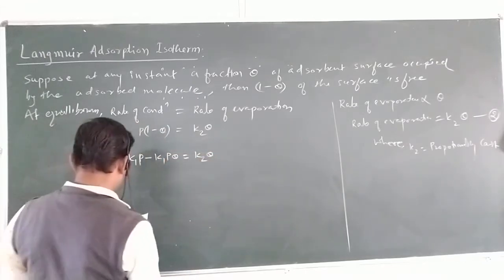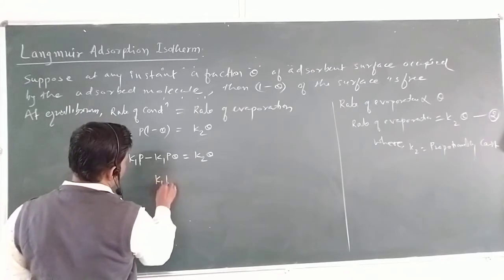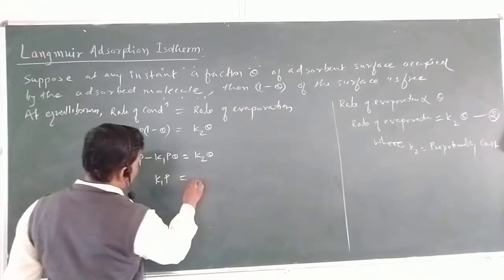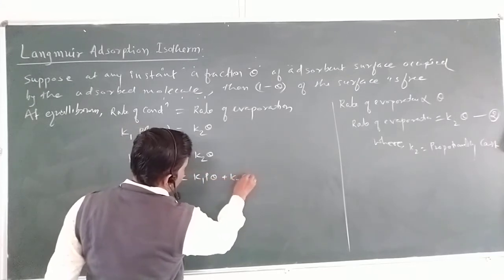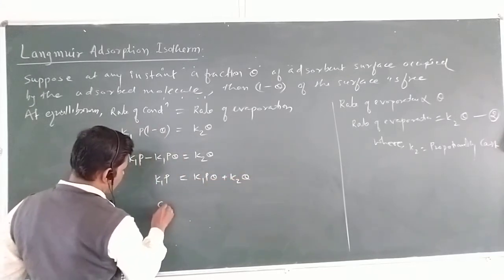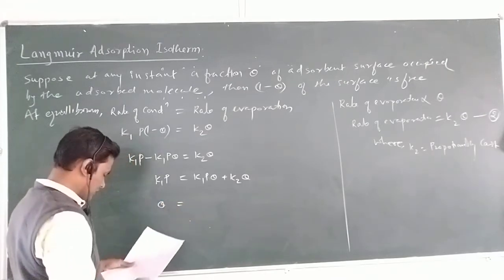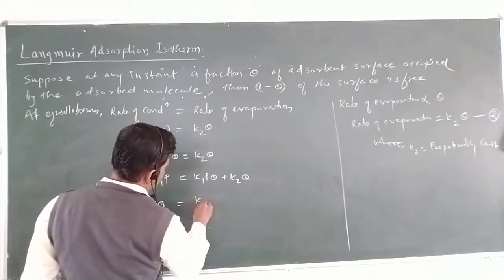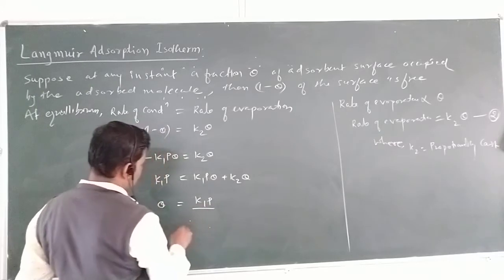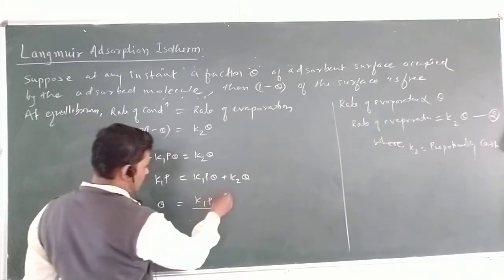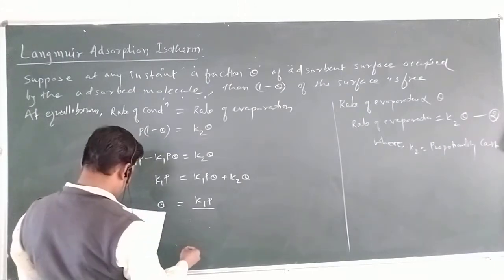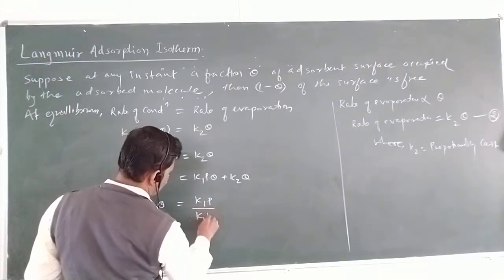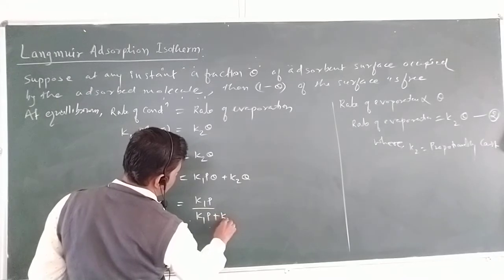Okay. Now again, simplify it. If you take K1 P to the right side, so K1 P theta plus K2 theta. Now you substitute the value of theta: if you take theta common, you will get theta equal to K1 P upon K1 P plus K2.